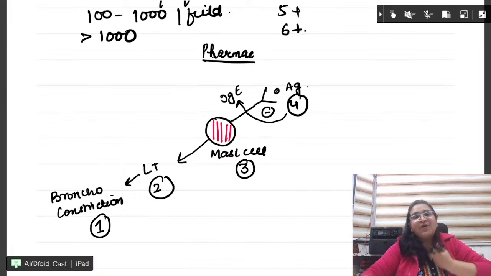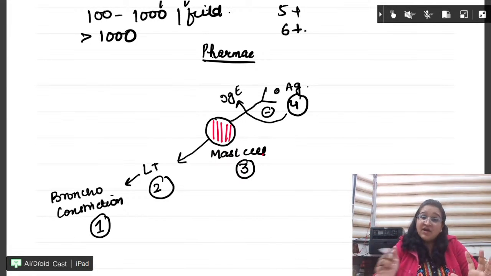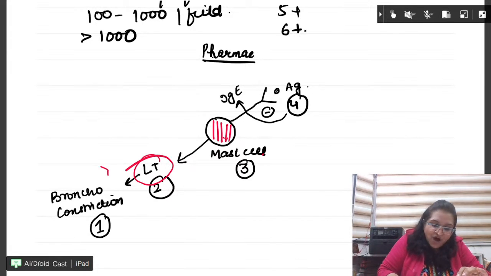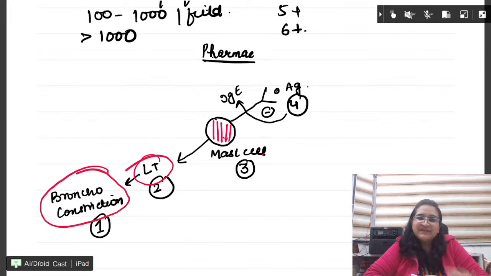Okay, now mast cells, fine, mast cell hai, they have to release something, leukotrienes, which will cause bronchoconstriction. Fine, mast cell, just above mast cells we have IgE antibody. क्यों? Why? एस्थमा क्या था? एक्सट्रिंसिक एलर्जी था, एलर्जी था तो एलर्जी में क्या आता है? IgE.